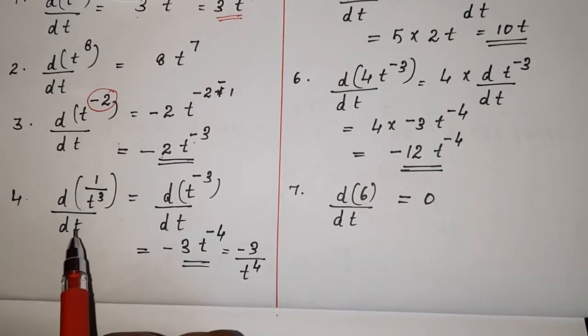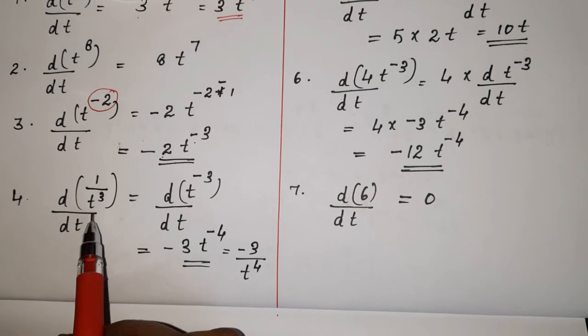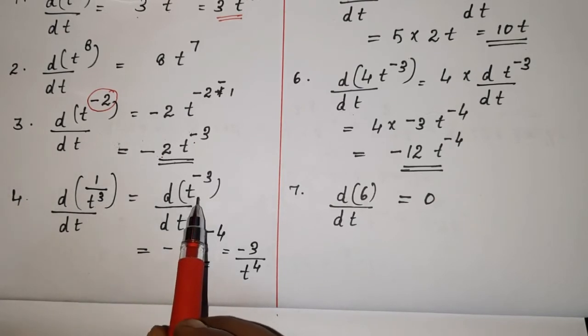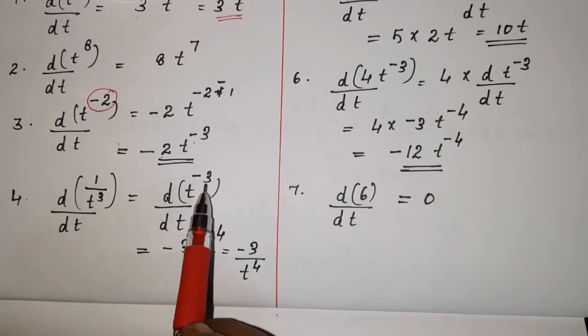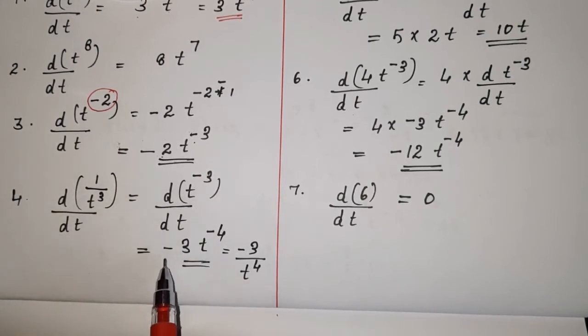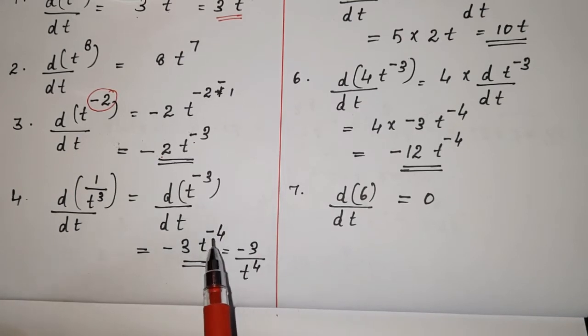Next is d by dt of 1 by t cube. 1 by t cube can be written as t raised to minus 3. So we have minus 3t raised to minus 3 minus 1, that is minus 4. So it can be written as minus 3 divided by t raised to 4.